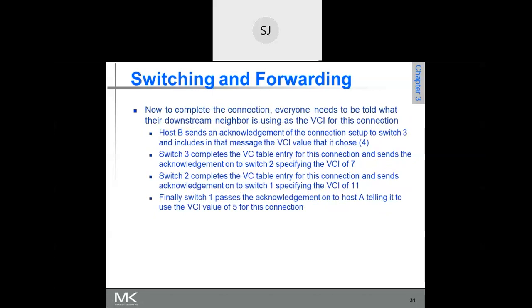One more thing in case of virtual circuit is that whenever host A sends data to host B, host B will send an acknowledgement. That is why it is said to be reliable.